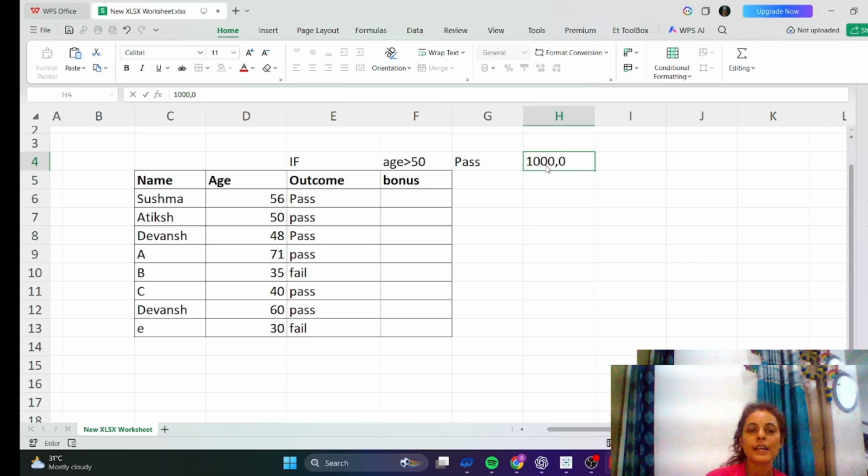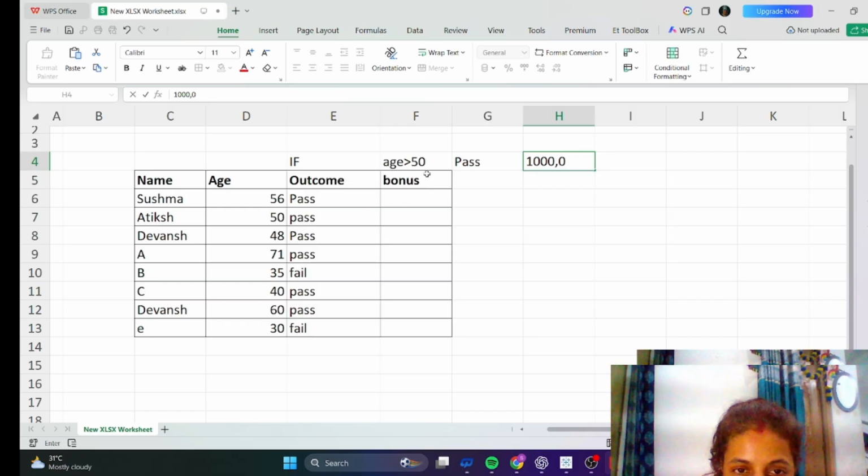Okay, so this is the condition. If any person has age greater than 50 and outcome pass, then only he will get 1000 bonus, and others will not get anything.